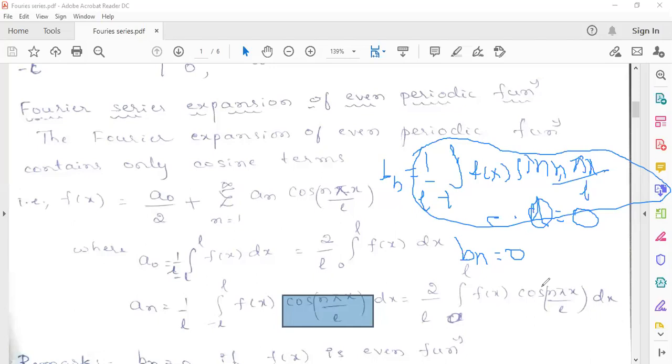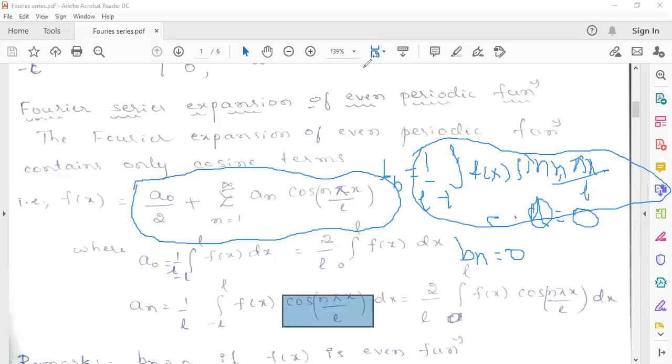So instead of doing that, we can conclude in the beginning itself, or you can consider only the cosine series form. That is a naught by 2 plus sum from n equals 1 to infinity an cos n pi x by L. Is it clear to all of you? This is very important. Yes, sir.